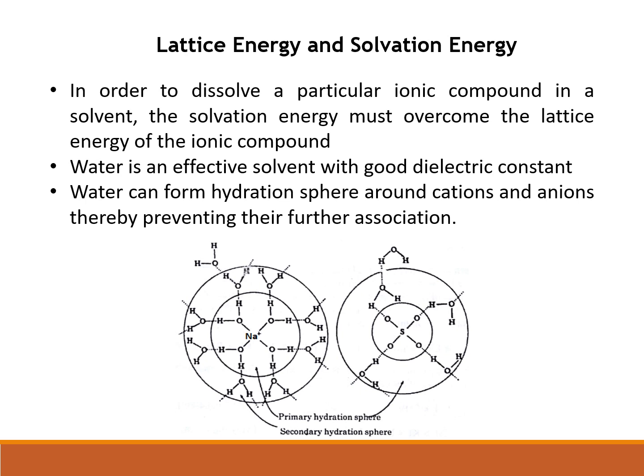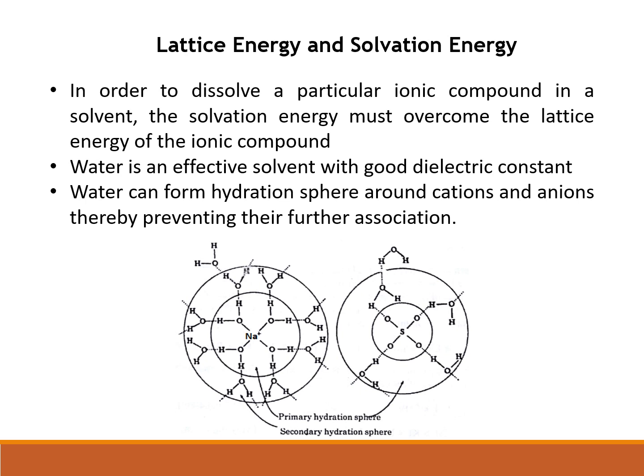Next is the relation between lattice energy and solvation energy. We know ionic compounds are soluble in most of the polar solvents, and in order to facilitate dissolution of an ionic compound in a solvent, the solvent must possess some requirements. First of all, it should have an energy that is called the solvation energy, and this solvation energy must overcome the lattice energy of the ionic compound.